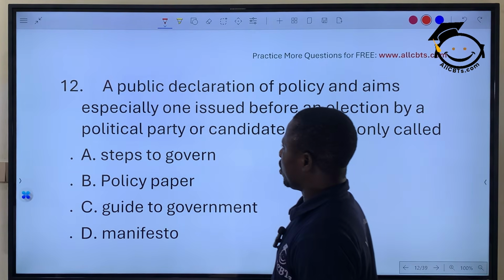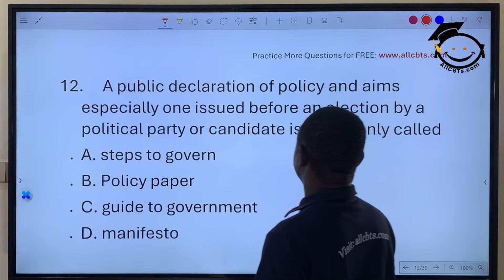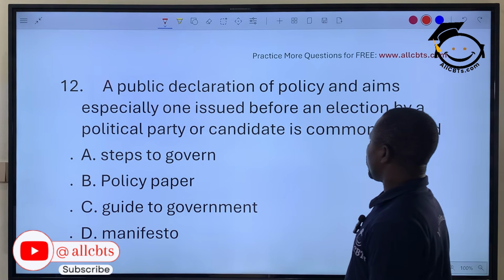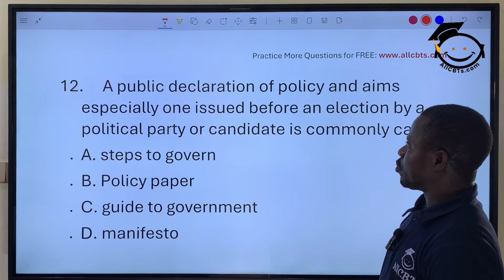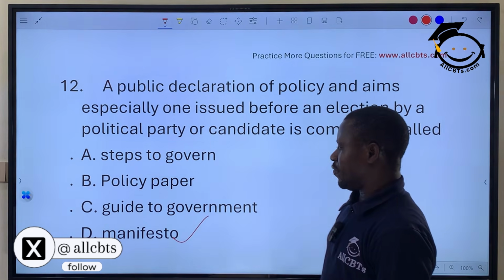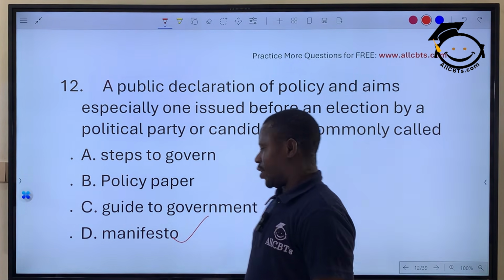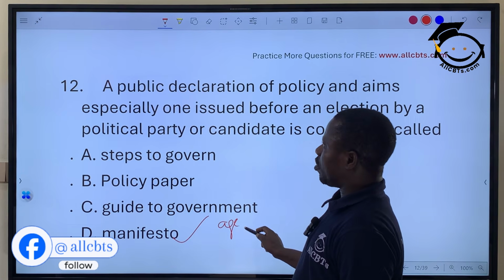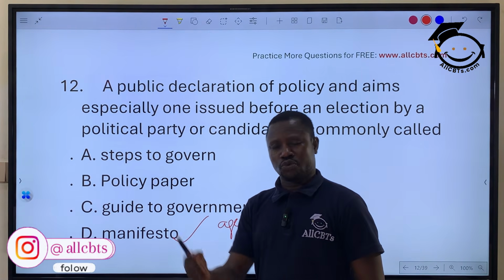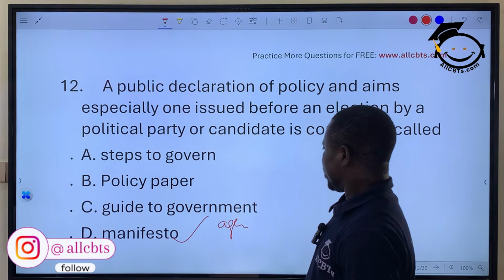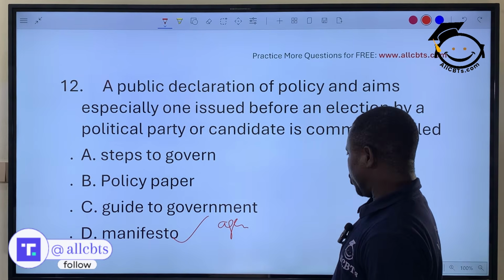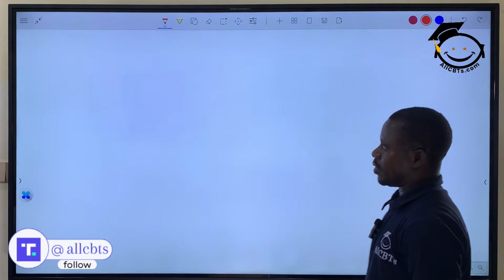The next question. A public declaration of policy and aims, especially one issued before an election by a political party or candidate, is commonly called what? Manifesto. Manifesto, option D, is the agenda or the program of a political party, what they are planning to do, what they aim to do when they eventually get to government. Manifesto, political manifesto, program, agenda.